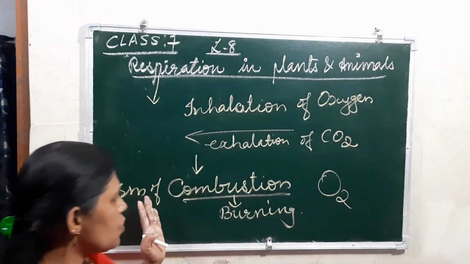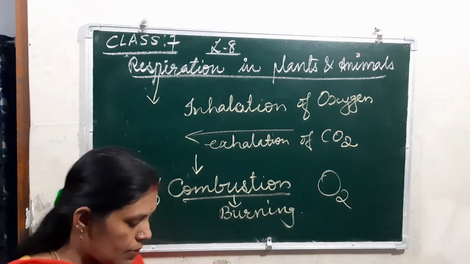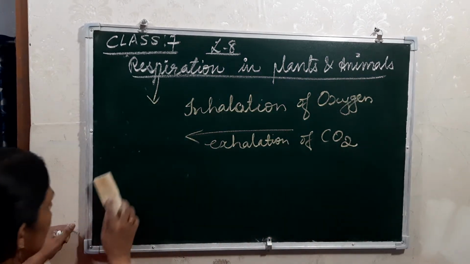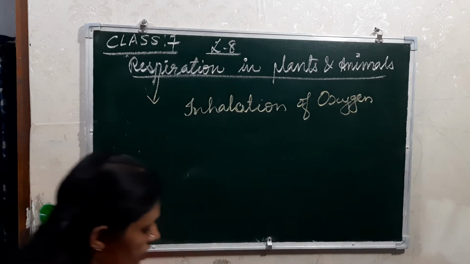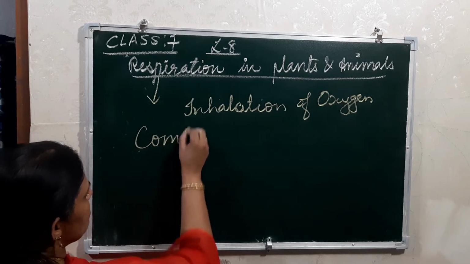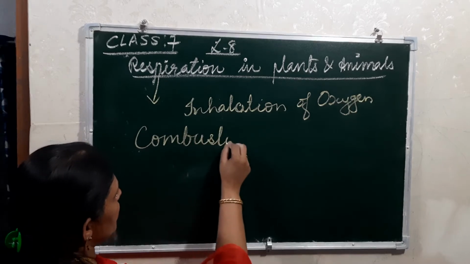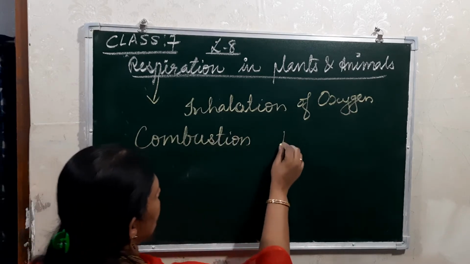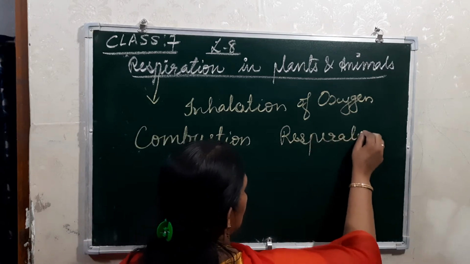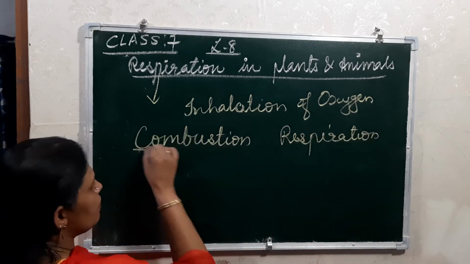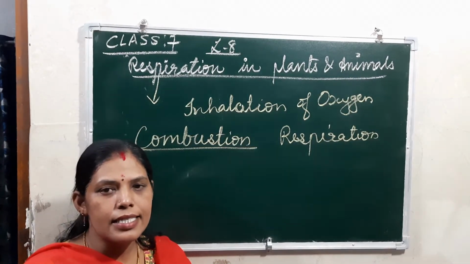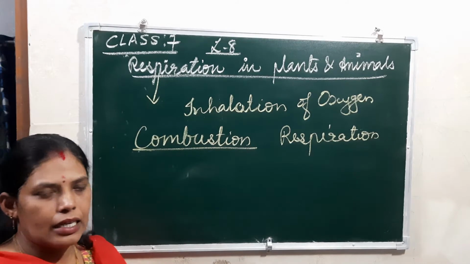Understood? Now see children, there is a difference between combustion and respiration. In combustion, the energy is released rapidly.